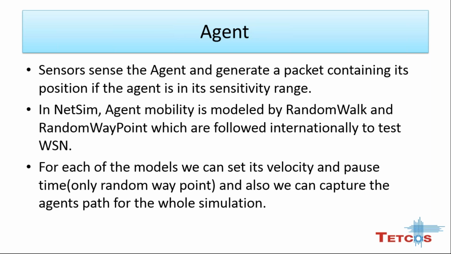Sensors we place in our WSN scenario can be of any sensing aspect like pressure, temperature, or any other sensing. Then in NetSim, agent mobility is modeled by random walk and random waypoint, which are followed internationally. And for all the models, we can set the velocity and pause time in the mobility section.